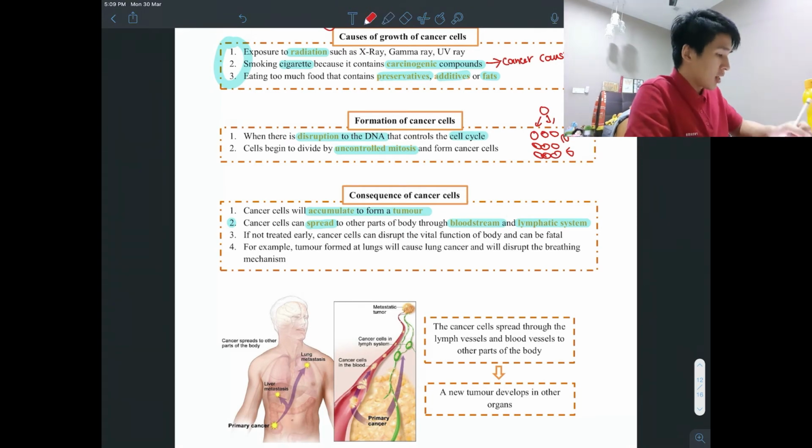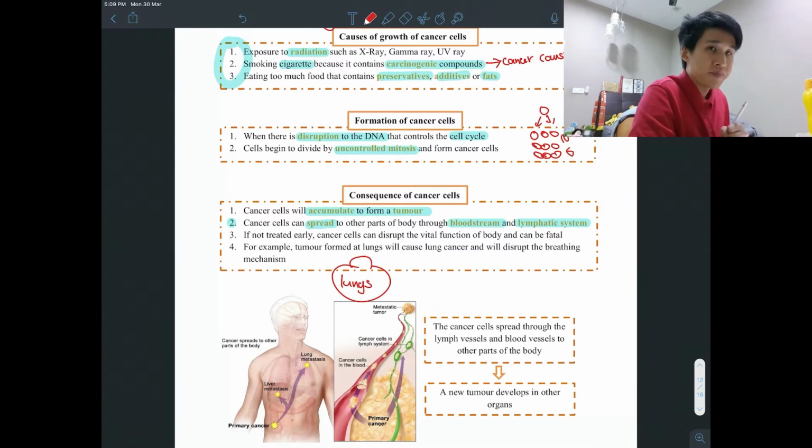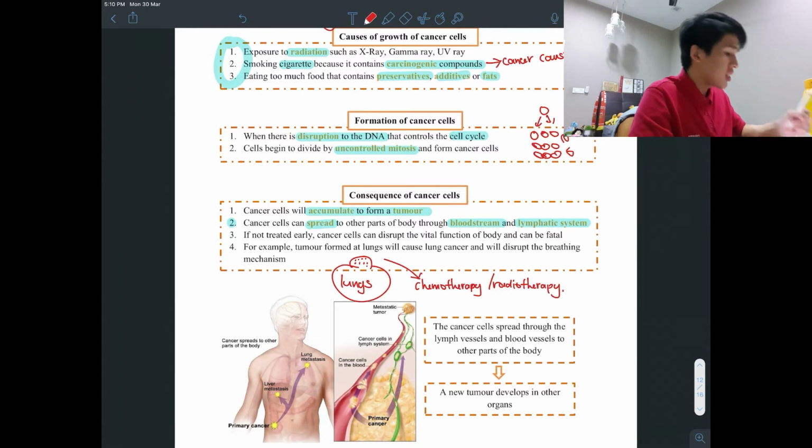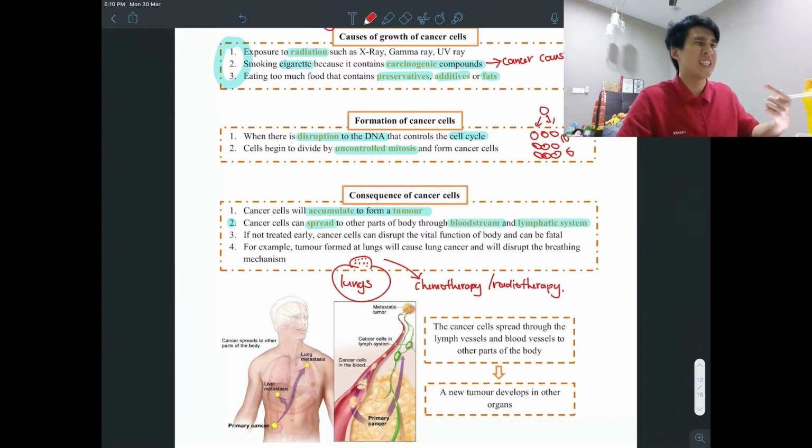So let's say in your lungs, okay, there's a tumor here. So how do I destroy the tumor? You have to destroy the cancer cells in it. So there are two methods to destroy it. One is called chemotherapy. One is called radiotherapy. So chemotherapy is whereby they will inject a type of chemical in your body that kills cancer cells, but